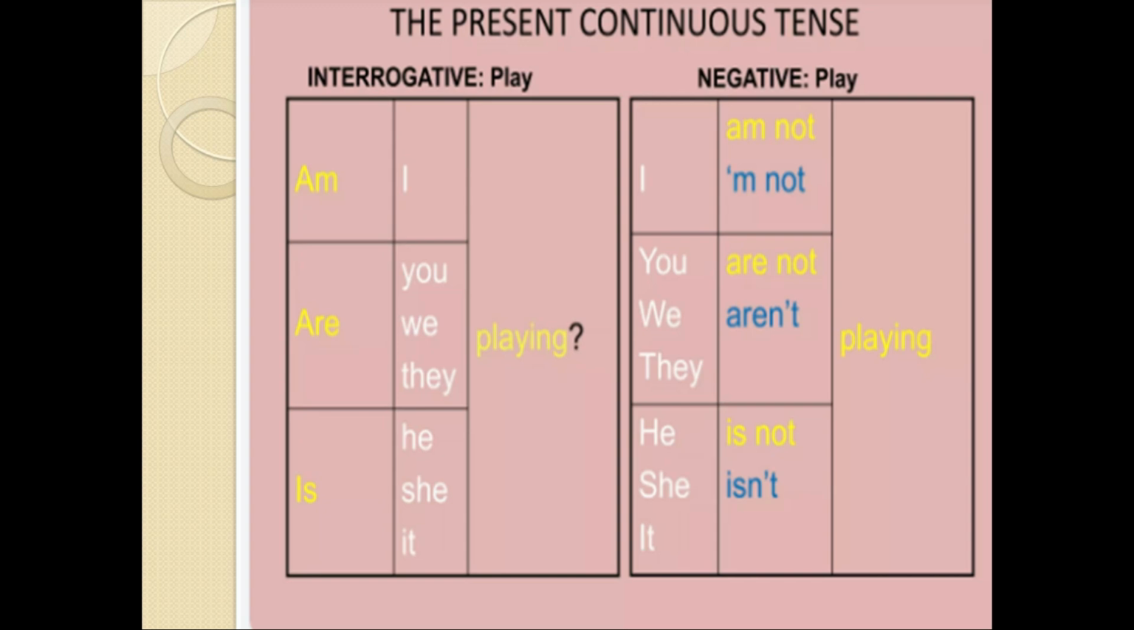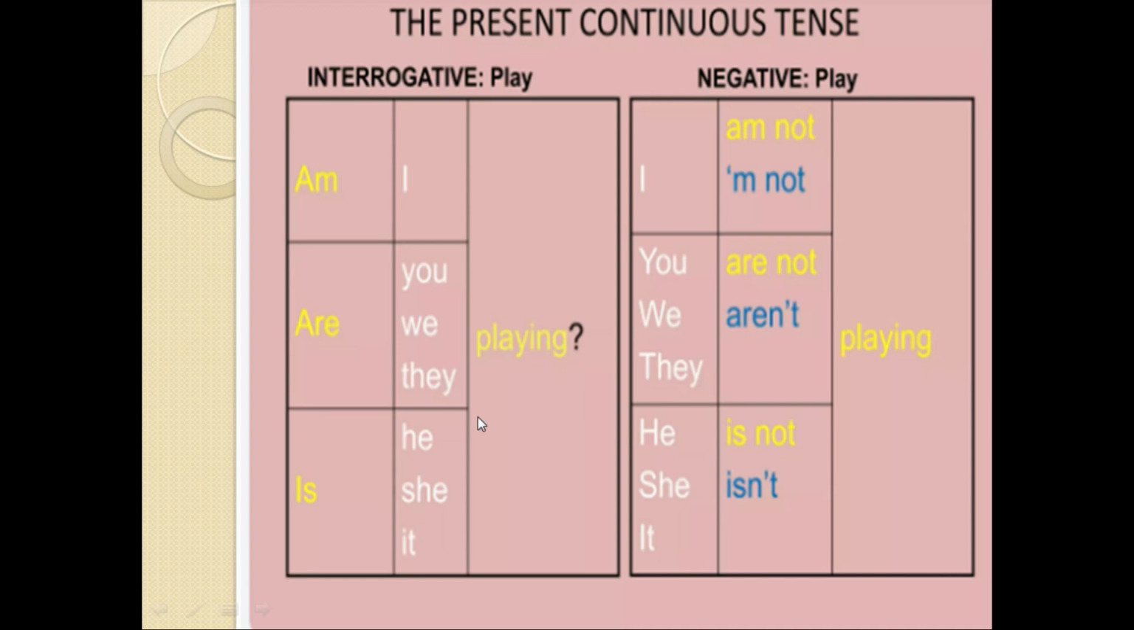Now interrogative and negative sentences. Interrogatives are the question statements, and in every tense the formula of interrogative sentences is the same: first you write the helping verb, and after the helping verb we have the subject. Like here you can see, am I playing, are you playing, are we playing, are they playing, is he playing, is she playing, is it playing. We have used the helping verbs am, are and is before the subject, and then we write ing with the verb. That's how we make interrogative sentences.